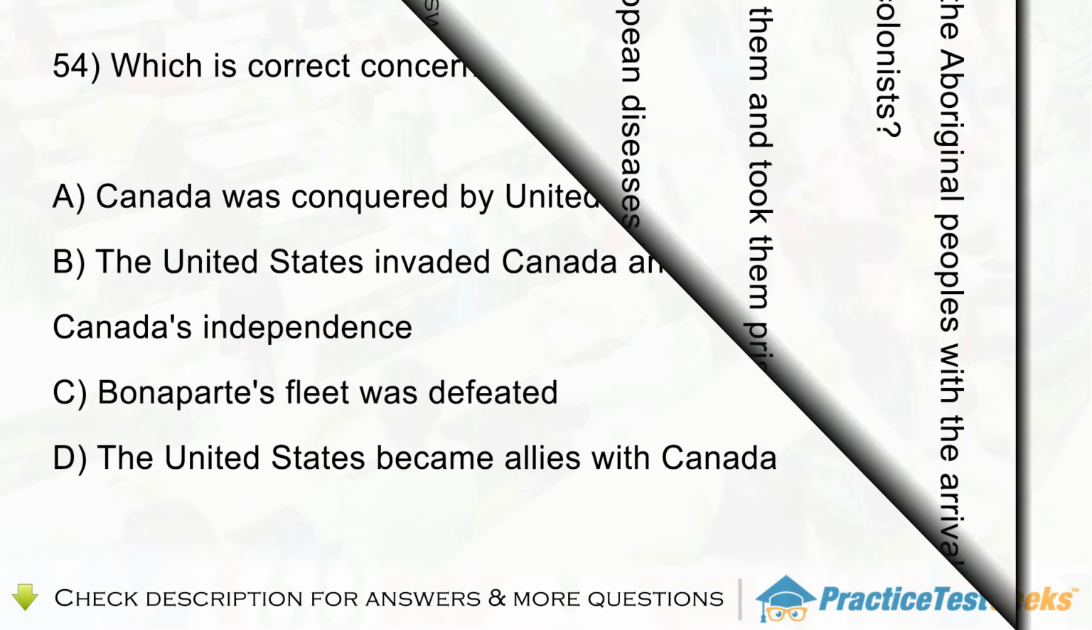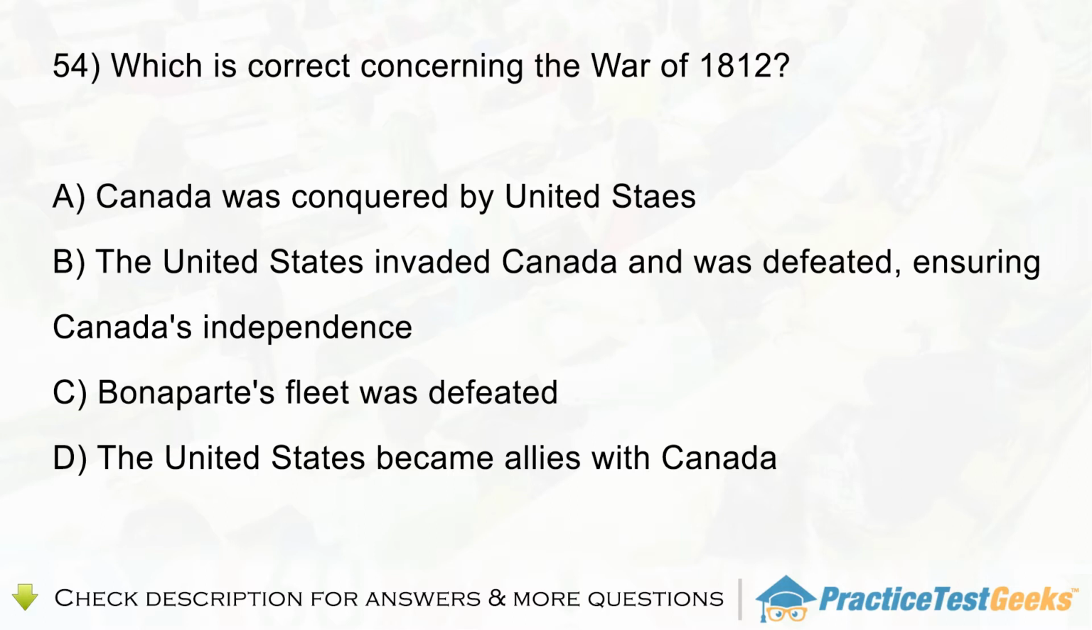Question 54. Which is correct concerning the War of 1812? A. Canada was conquered by the United States. B. The United States invaded Canada and was defeated, ensuring Canada's independence. C. Bonaparte's fleet was defeated. D. The United States became allies with Canada.